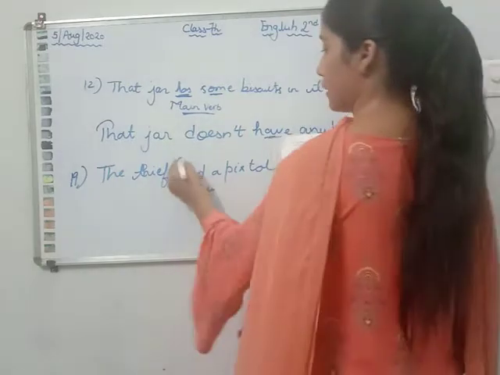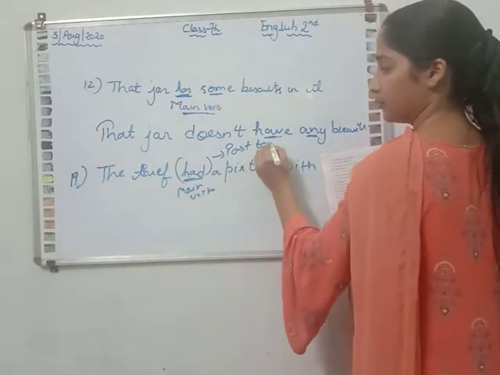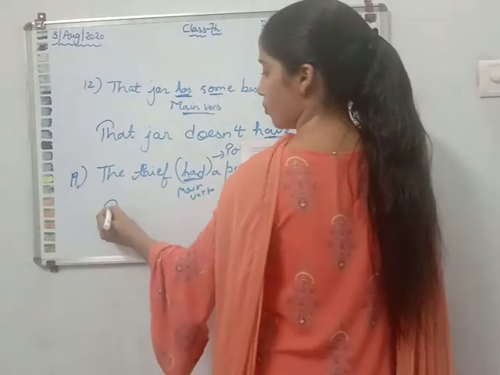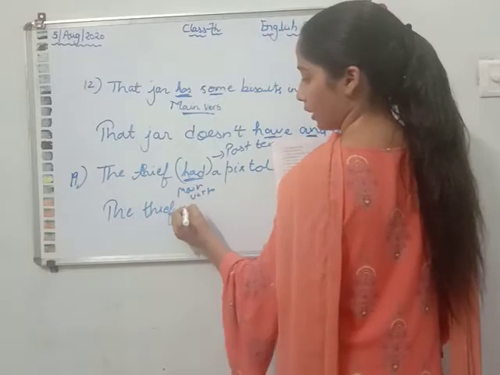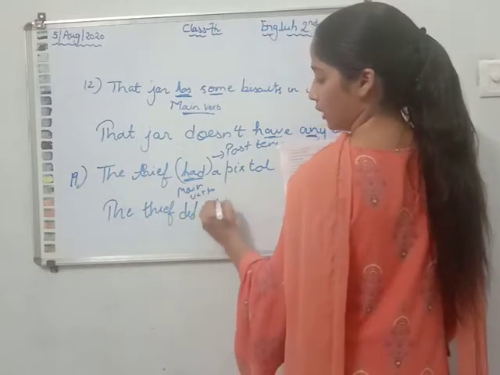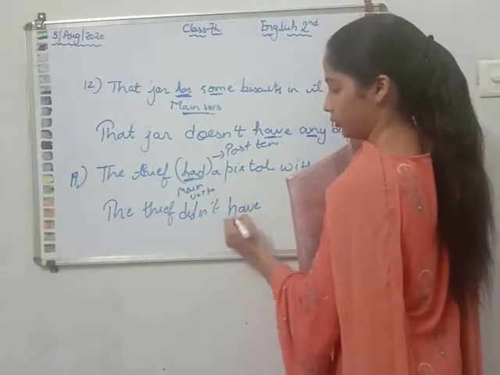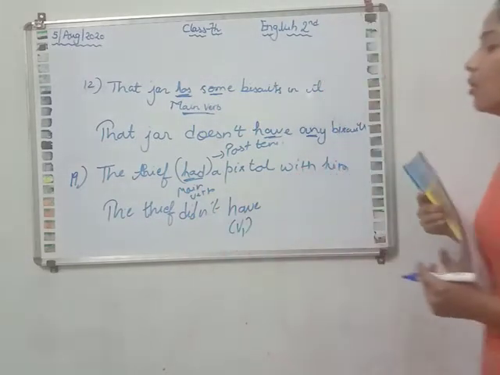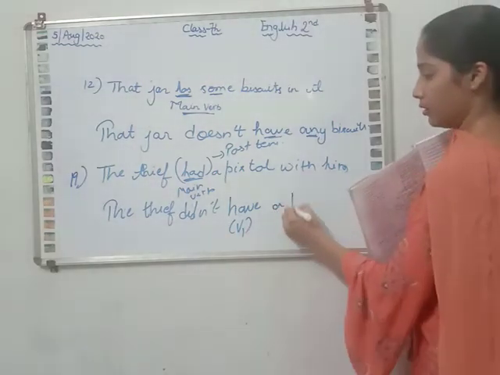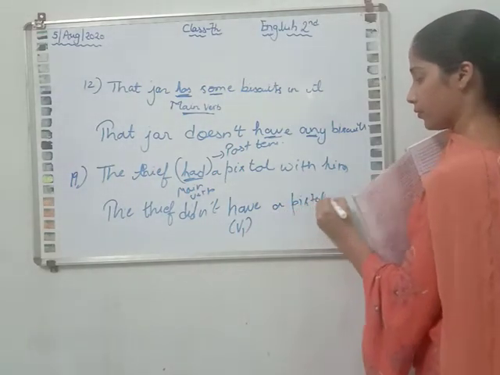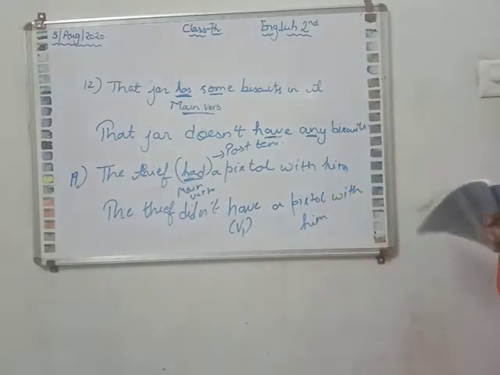And this is had. It means it is in past tense. So how will we write? The thief did not. Now we will not write had over there. Now we will write have, because we will write the first form of the verb. Did not have a pistol with him. Write down the answer.